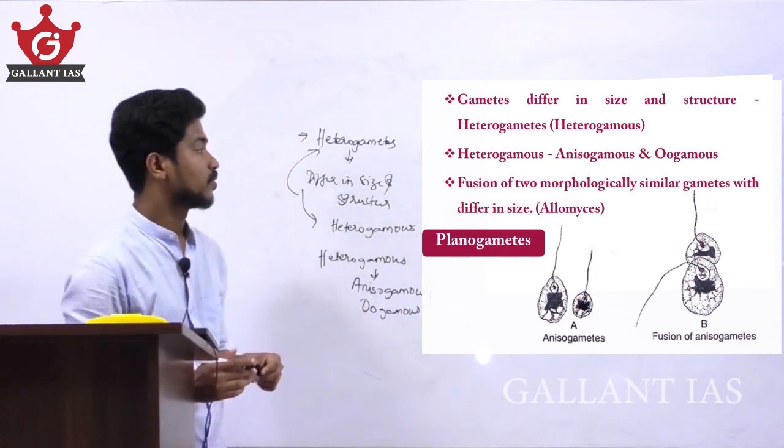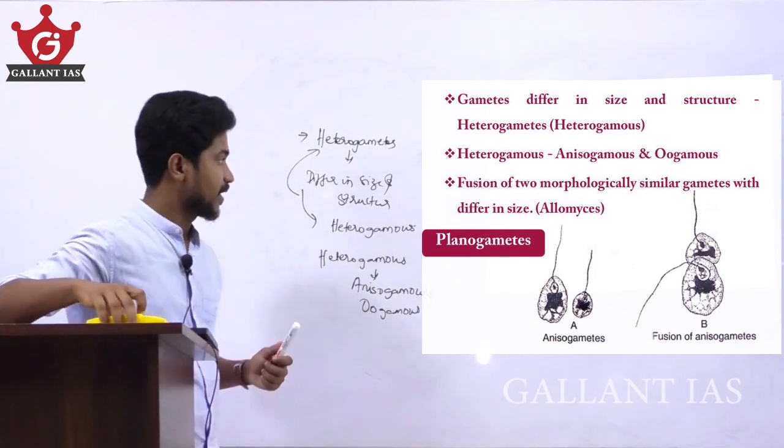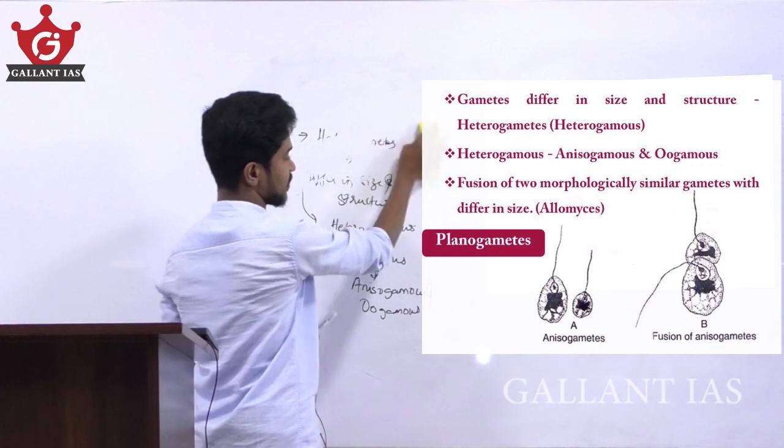Anisogamous is the fusion of two morphologically similar gametes that differ in size.